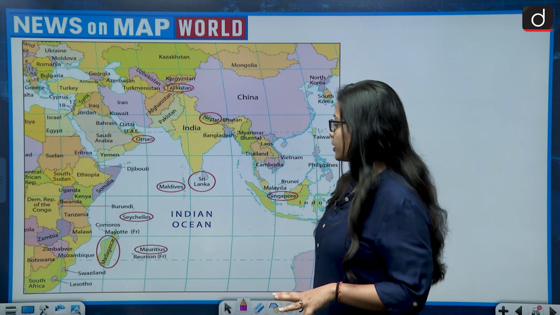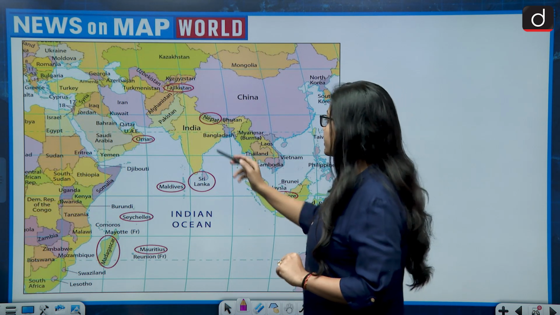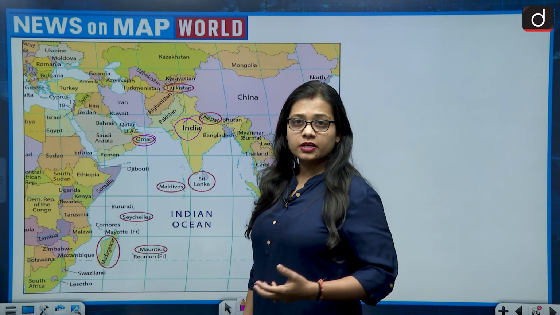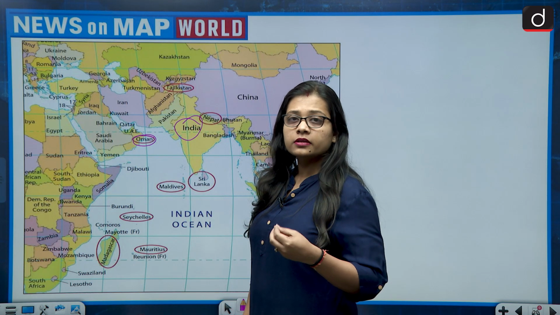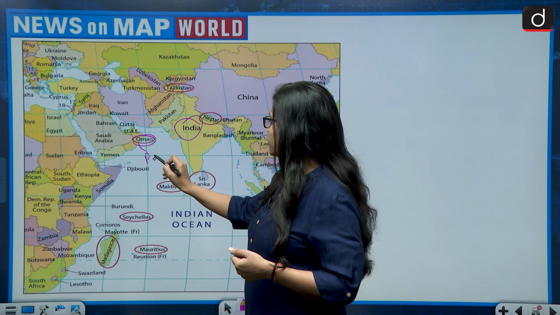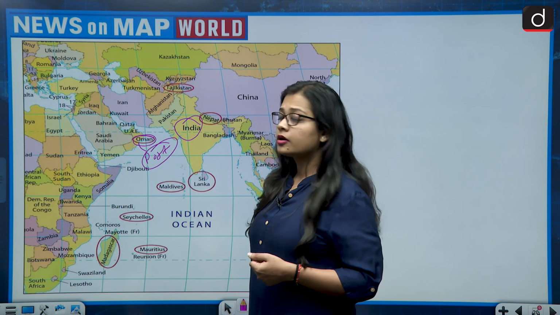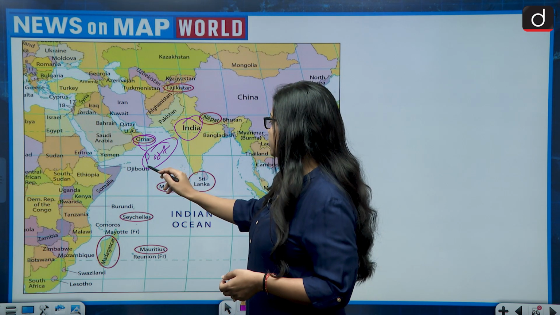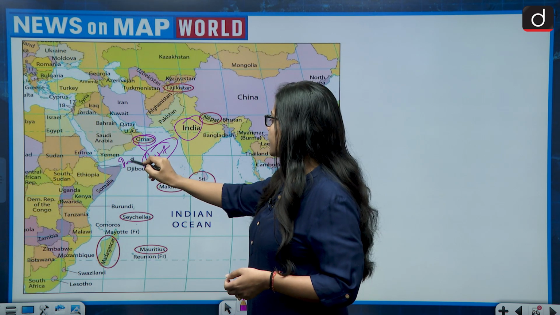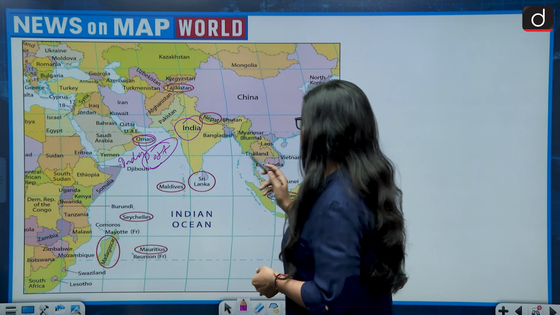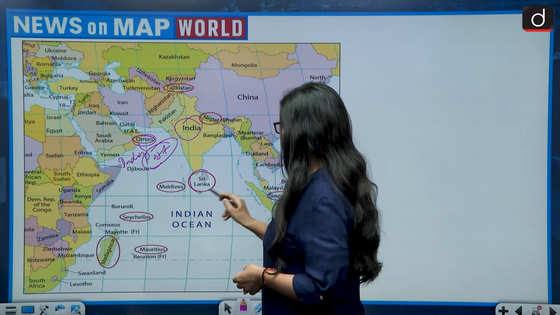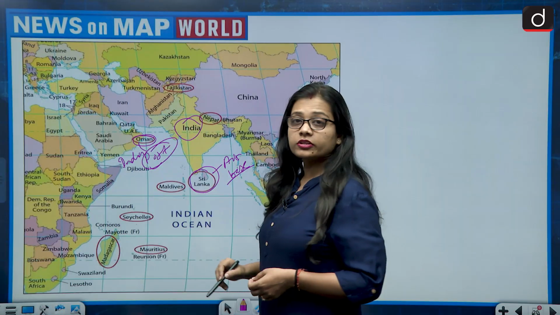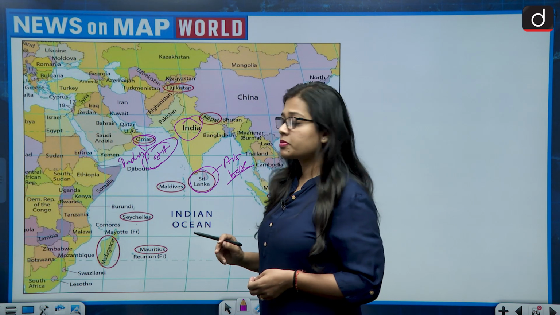Look at this map. You will be able to find all the countries. So this is India. If we talk about Oman, then Oman is a Middle Eastern country, and there is a port in Oman on which the Indian Army is present. And then if we talk about Sri Lanka, it has an air base, and on this air base also the Indian Army is present.